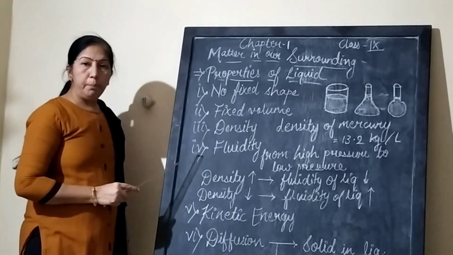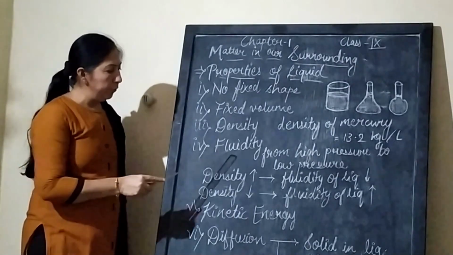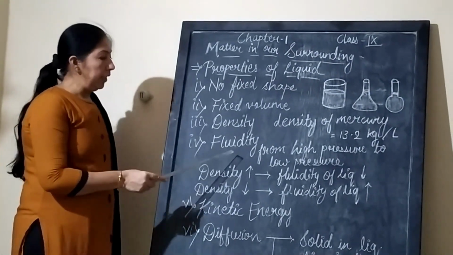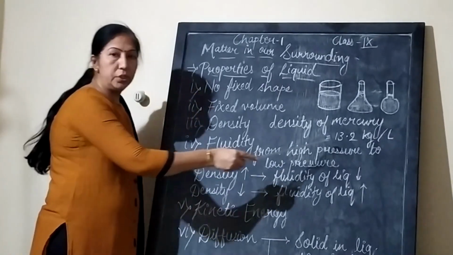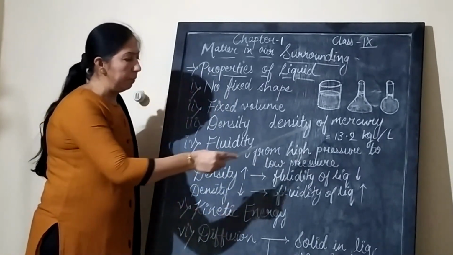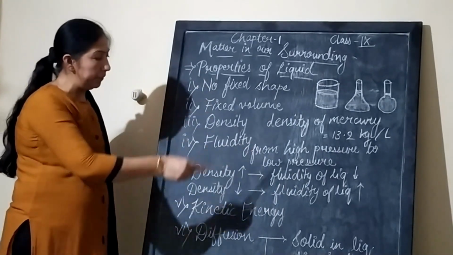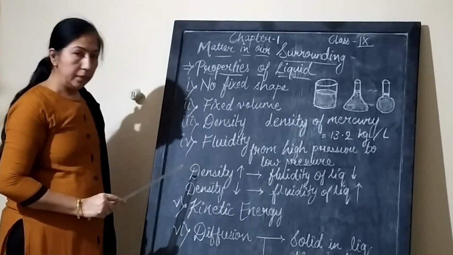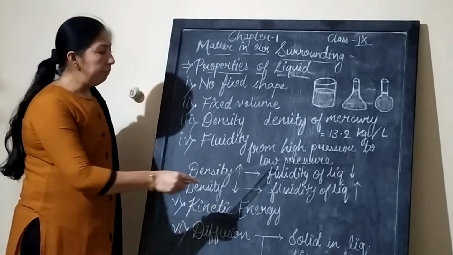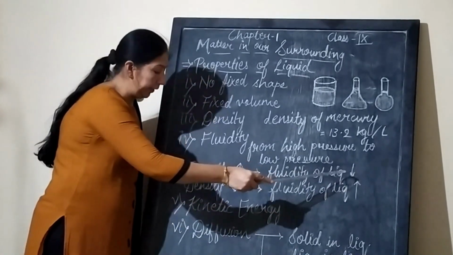Now the next property, number 4, is fluidity. Liquids have a tendency to flow. They can flow from higher pressure to lower pressure. Liquids always flow from the upper region to the lower region. If the density of a liquid is more, then the fluidity of the liquid decreases.